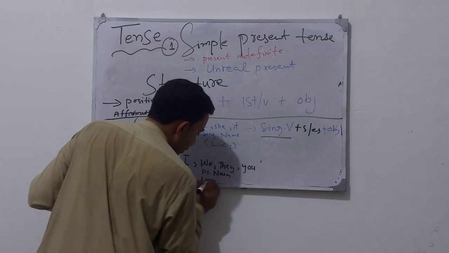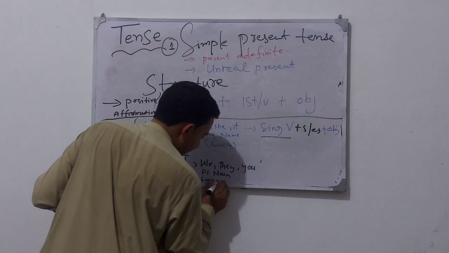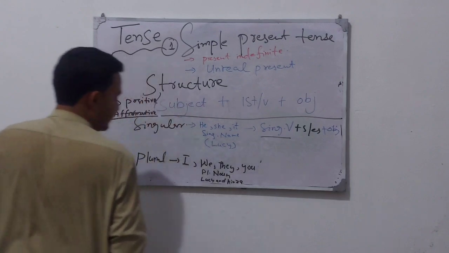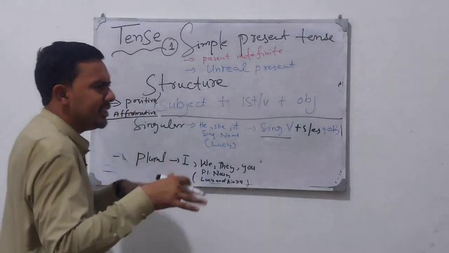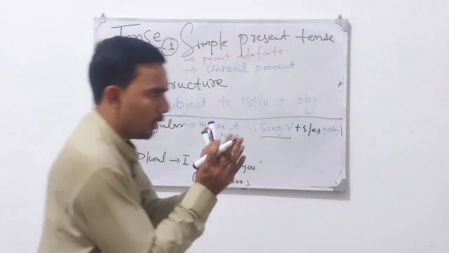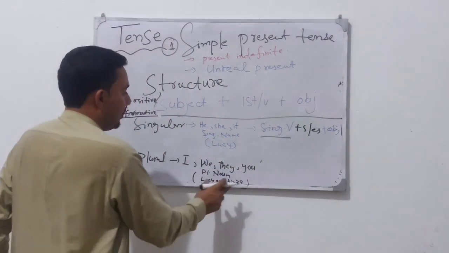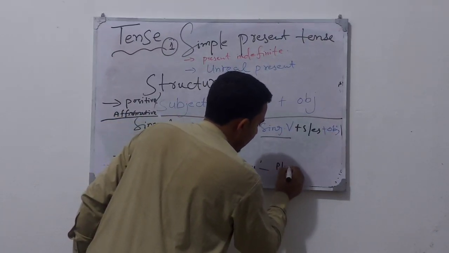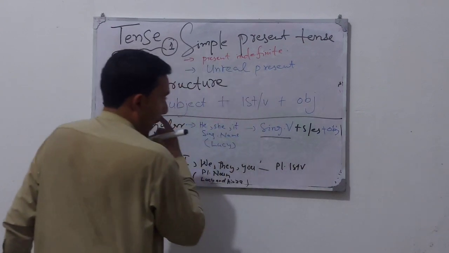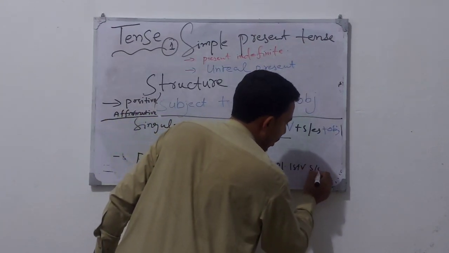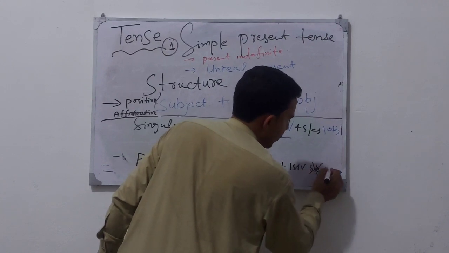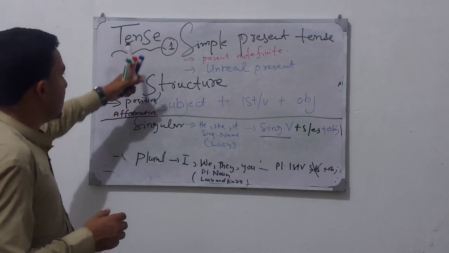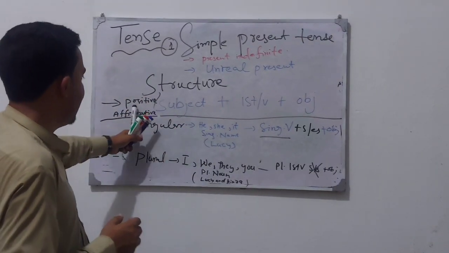Plural subjects also mean two names together, like Ali and Ahmad, a combination of two names. So it will take the plural verb, and it will not take s or es, plus the object to complete the sentence. So this is the simple structure of the affirmative sentences in simple present tense.